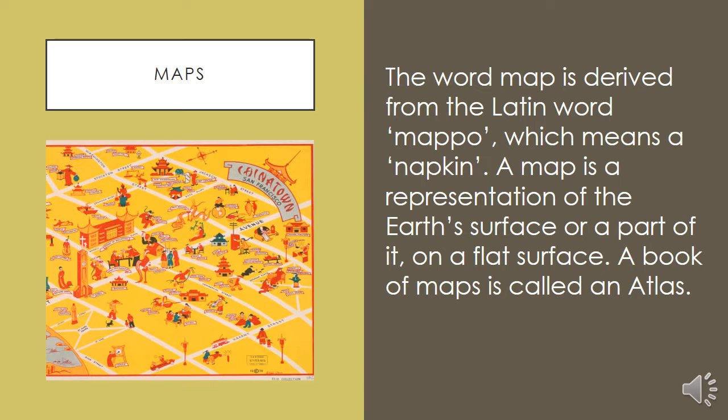It means, students, फ्लैट सरफेस पे जब हम अर्थ को रिप्रेजेंट करते हैं वो मैप कहलाता है, which is not possible on globe. A book of maps is called an atlas. It means collection of map is called an atlas. Students, map can be drawn on a flat surface to show continents, countries, cities, neighborhoods, and even marketplaces.